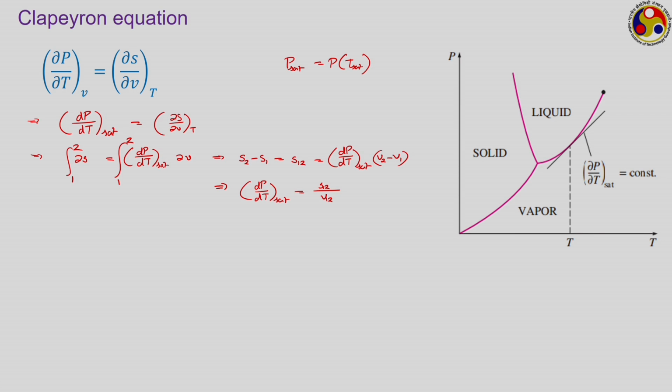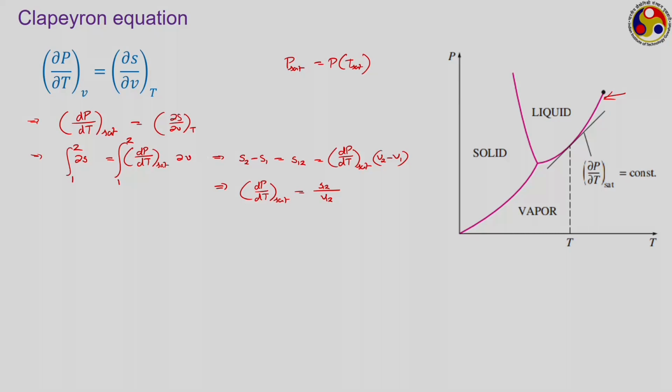This is a typical saturation curve on a PT diagram. This is actually a curve which corresponds to all the three processes. I shall be reviewing this curve as a part of the next module, in the very first lecture of the next module. But here this third curve represents your saturation curve, and dp dt saturation or dou P dou T saturation, which is a constant at a given temperature, represents the slope of this particular curve. This is what we are referring to.